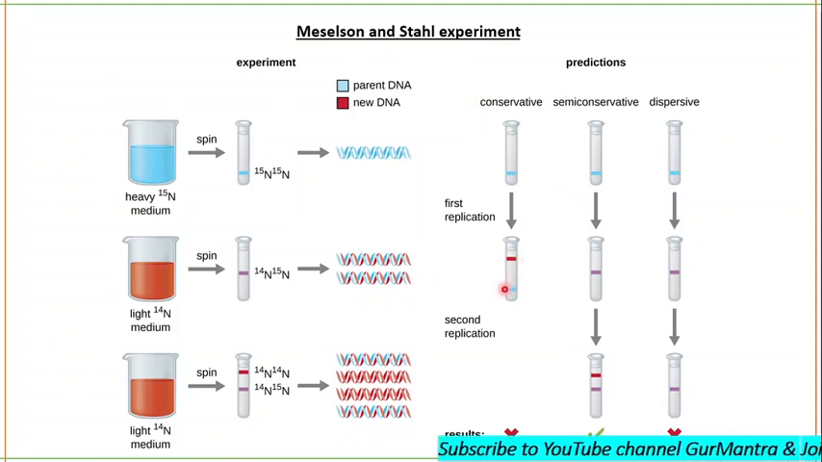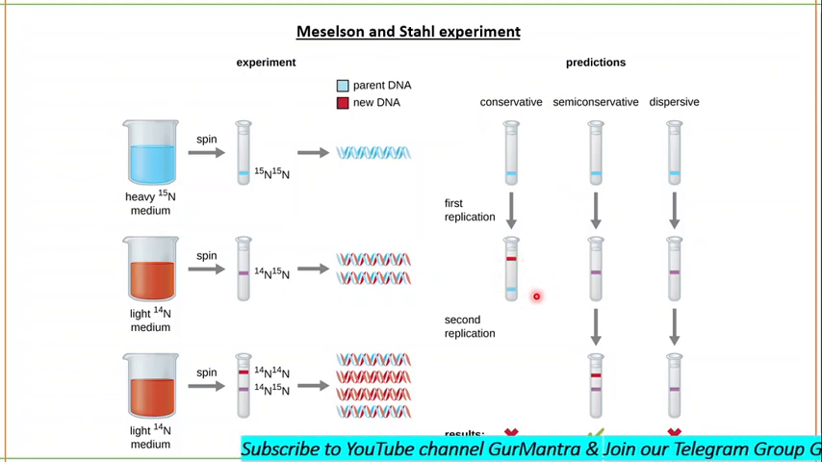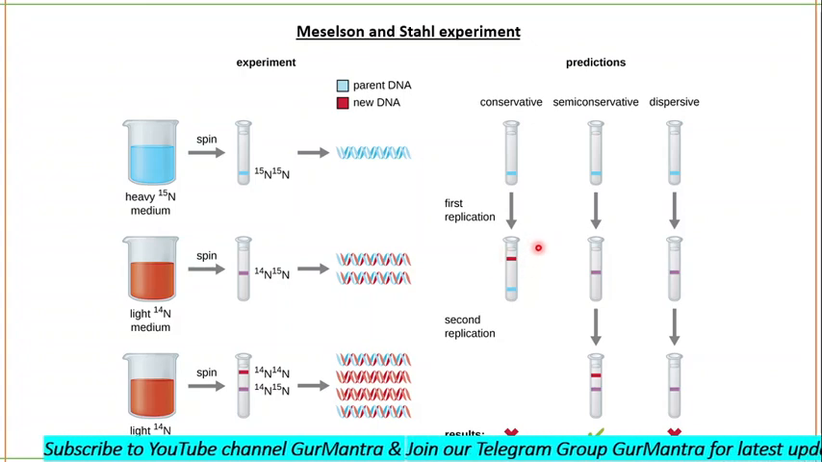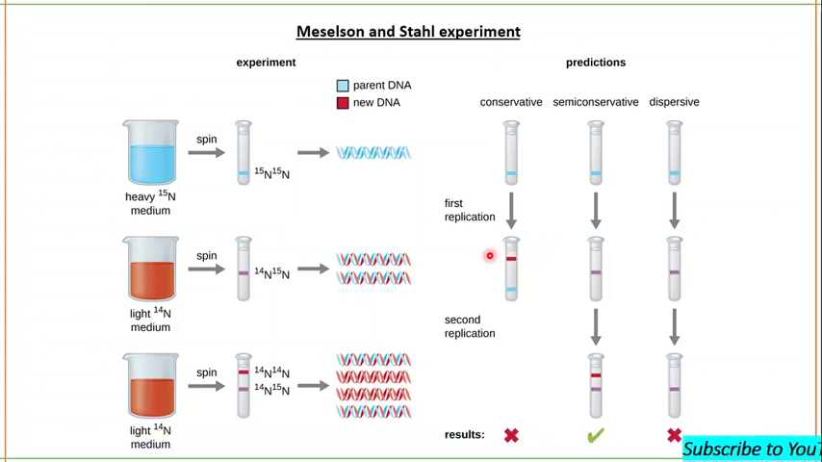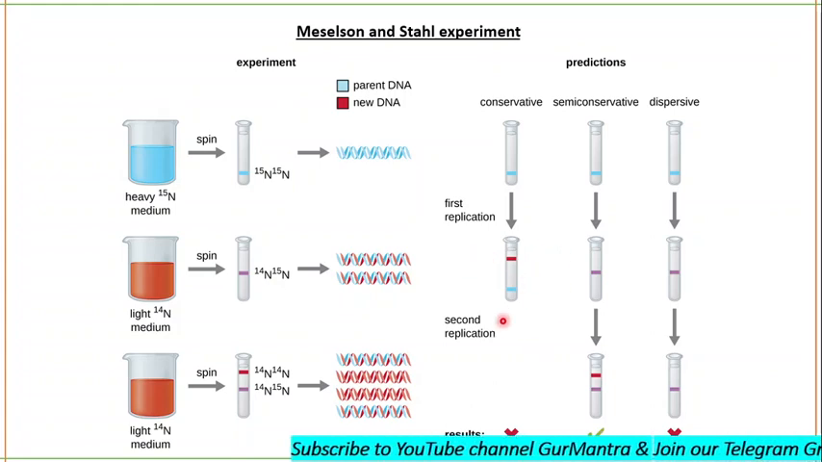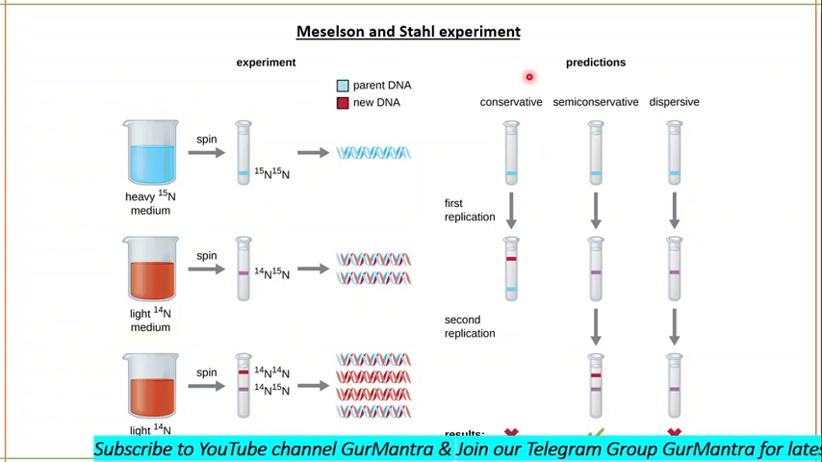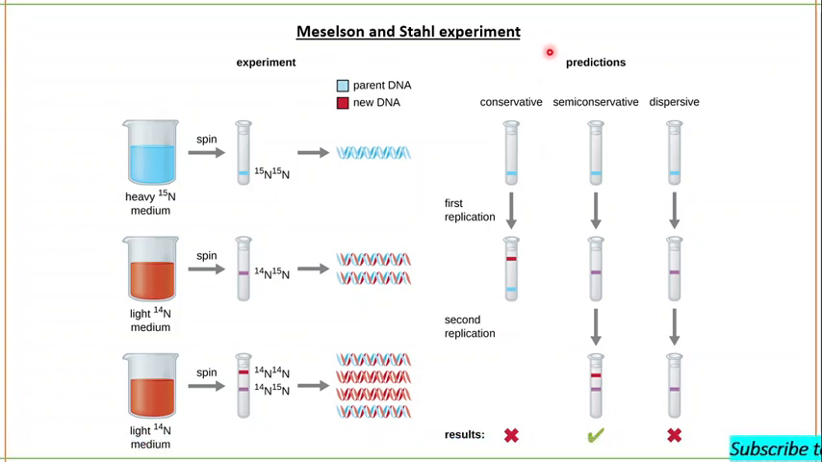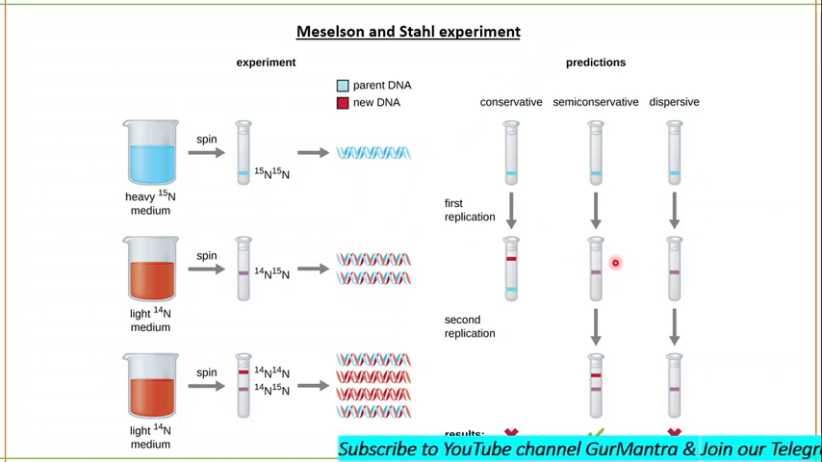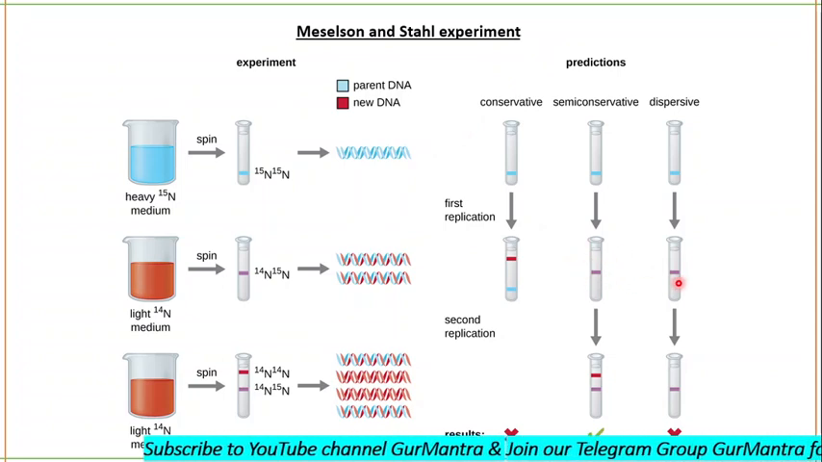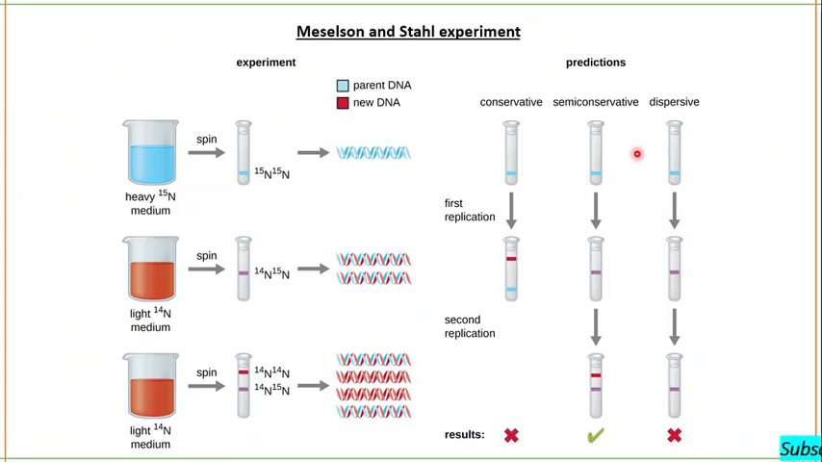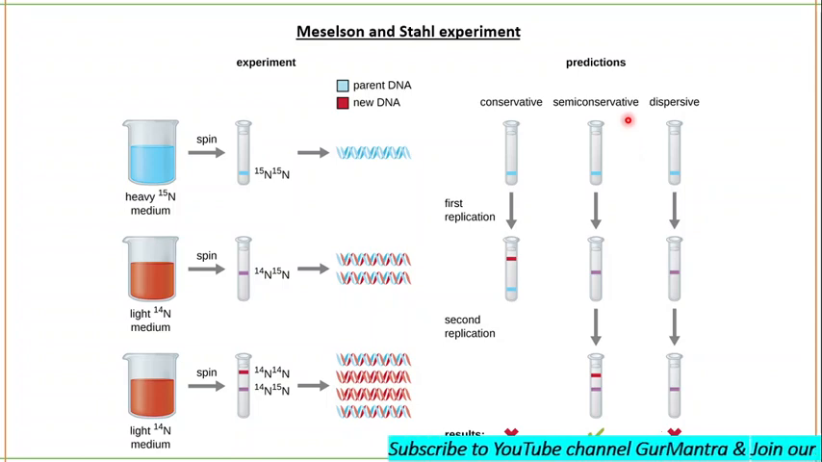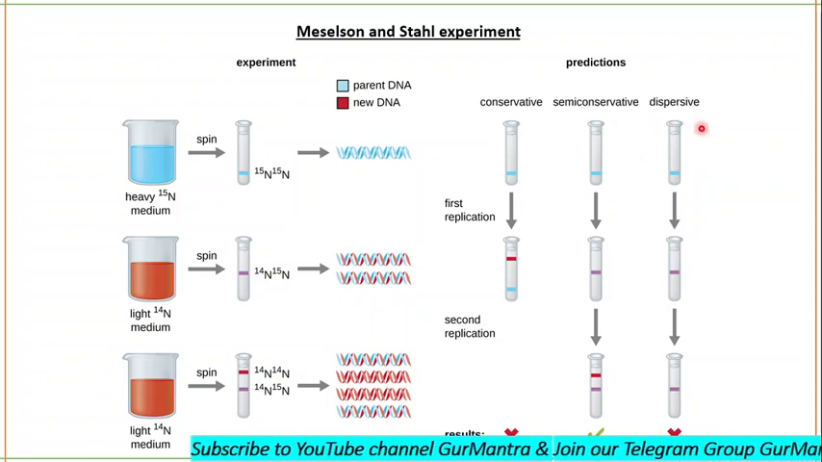If the conservative model of DNA replication were correct, the parental DNA would remain conserved and a whole new DNA copy would be formed, which must have N14 isotopes. But nothing like this happened, and we got to know that replication is not conservative, because we get this kind of bands. So Meselson and Stahl were confused whether DNA replication is semi-conservative or dispersive.